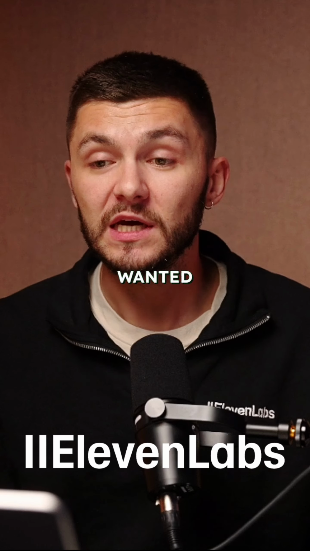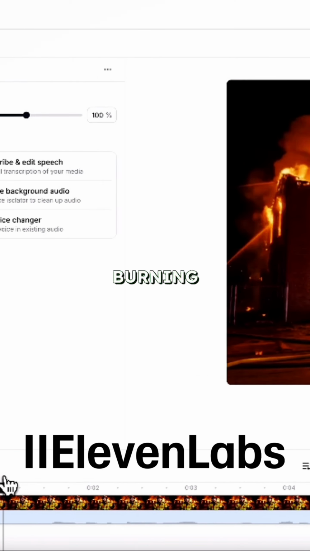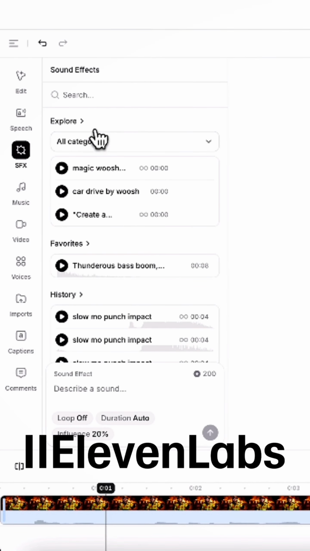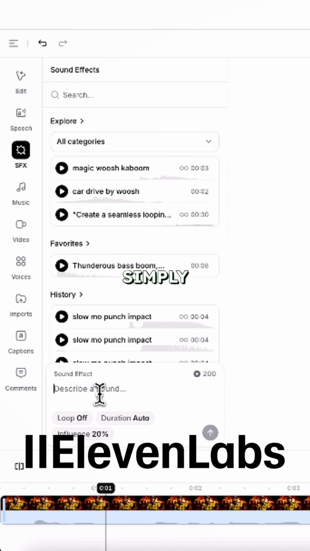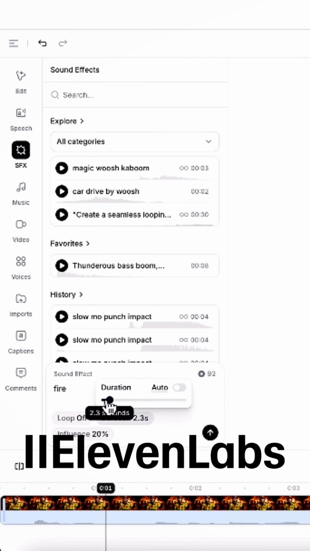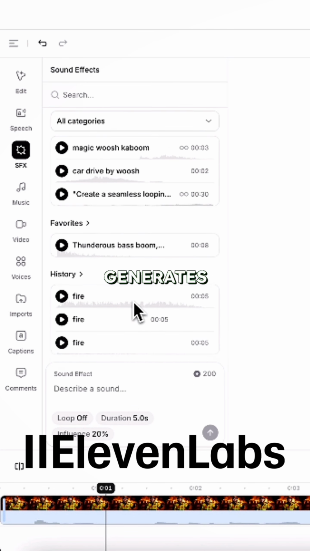Let's say we wanted some music or we wanted the sound effects for the burning building. I could click on sound effects and then I could go to the bottom right here and simply describe the sound effect. And I could type in fire, the duration. We would want to adjust it to the length of my clip, which is 5 seconds. And now ElevenLabs generates 3 different sound effects that we can choose from and add to our project.